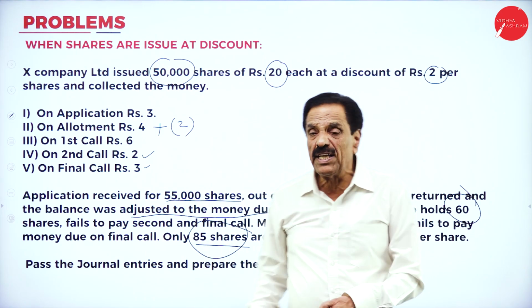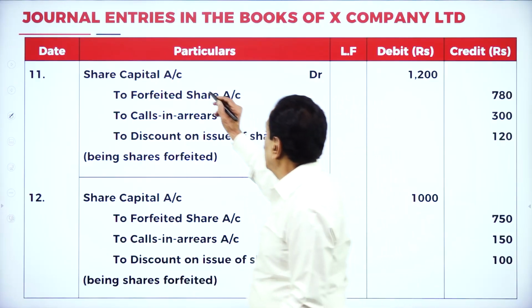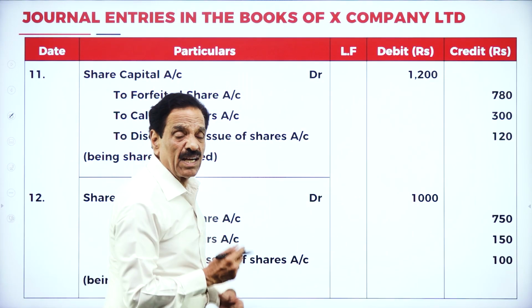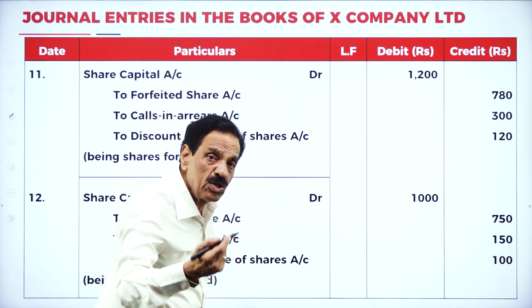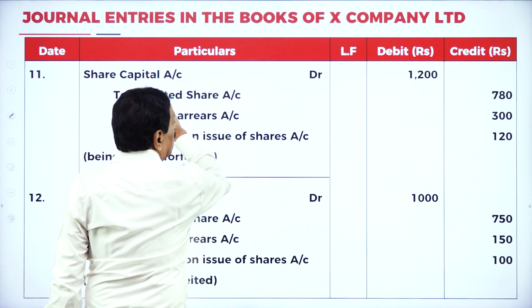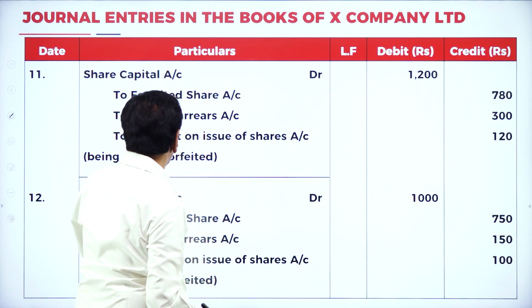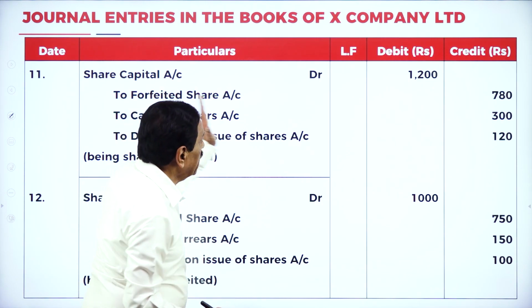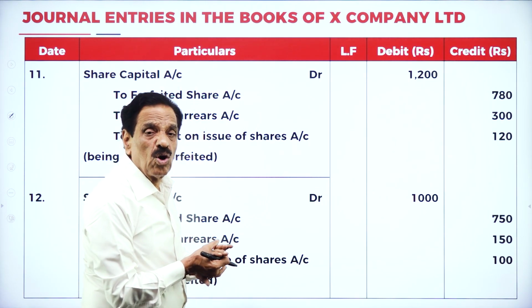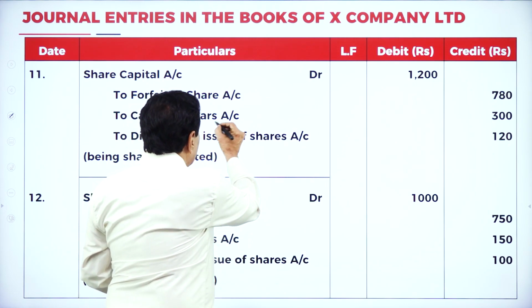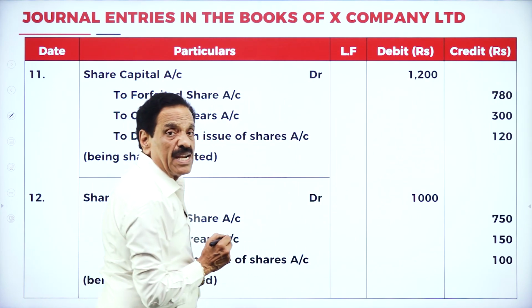I will show you the entry, how this will go. See that. Share capital account debit, on how many shares have been reissued now? Only 85 shares were reissued here. Then here, share capital account debit 1,200. How much is the forfeited share? 780.